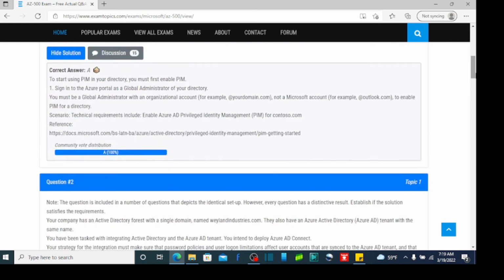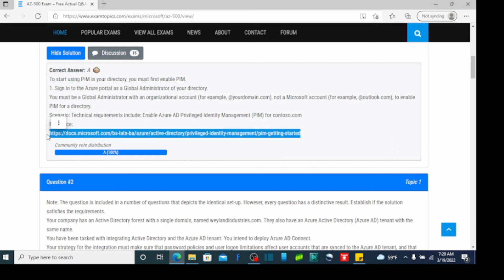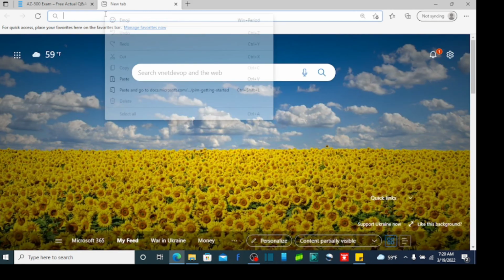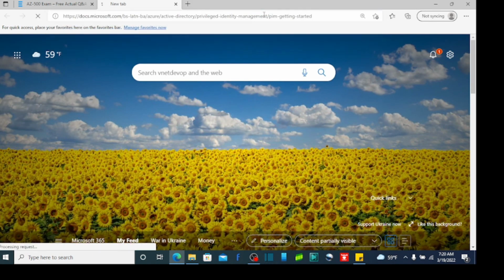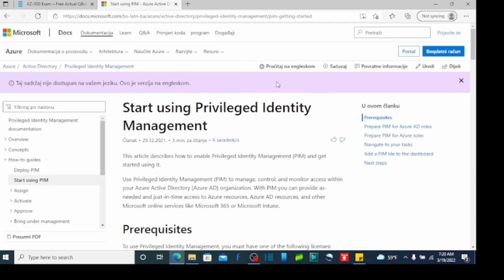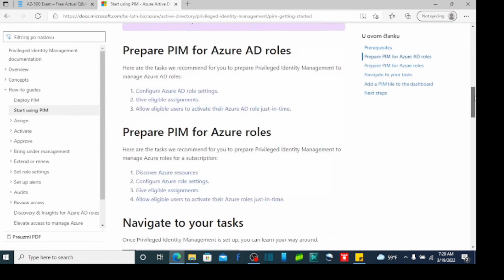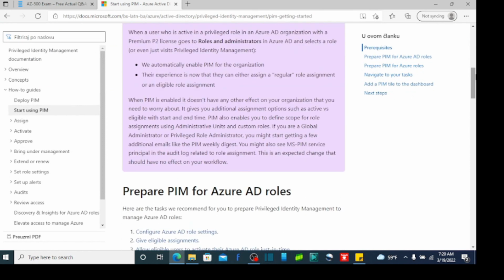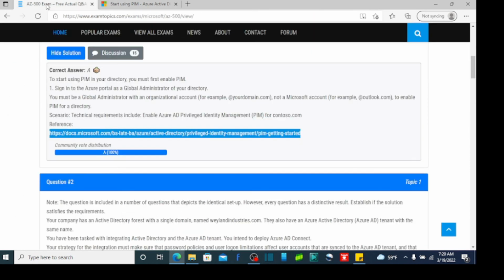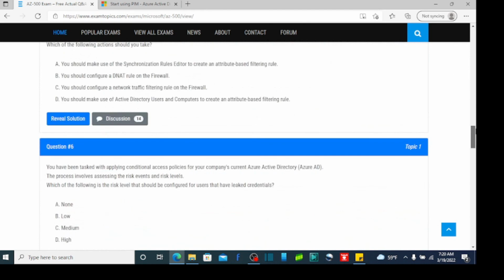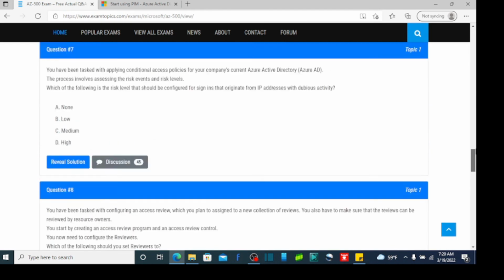And one other thing I like too, which we all like, if we have any questions about it, we can go to the references. That's what I like. Like, okay, well, let's see if you're wrong or not, exam topics. Let's go in here and try to test it out. And we can go here, go to the Microsoft Docs page, read some more about it on what we need to learn, and go from there. But anyway, if you're trying to study for an exam, exam topics is it. This is the best site. To me, it's the best site, and I challenge anybody to challenge me.